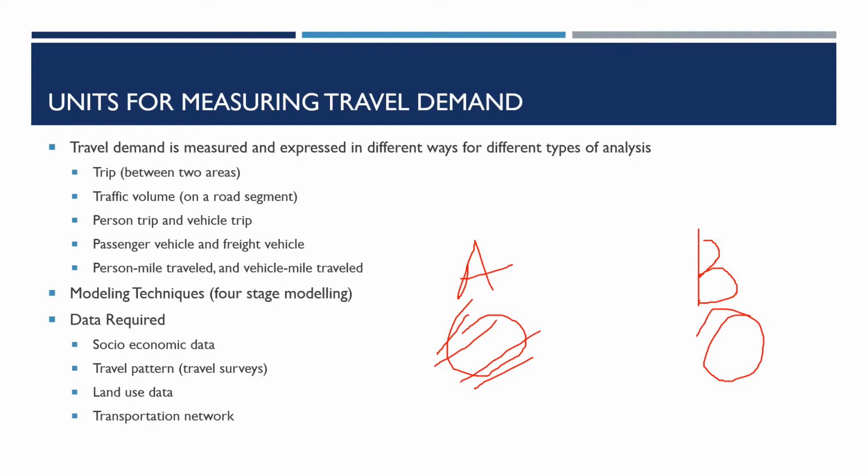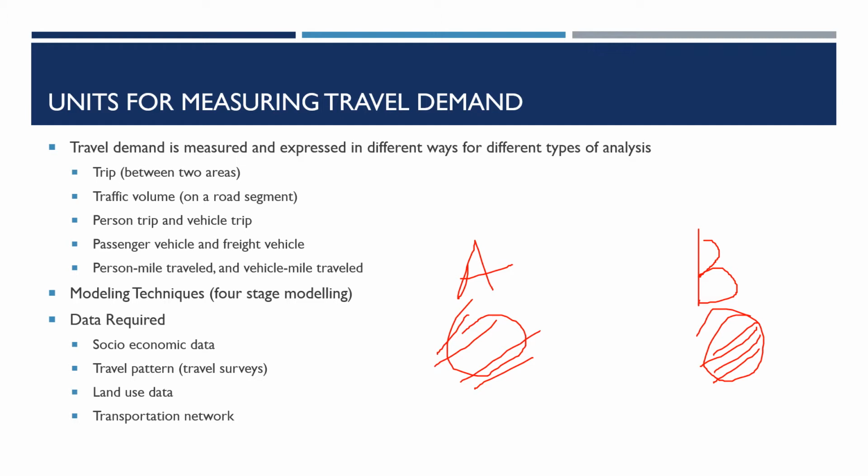Right now, what is the land use at A and at B, and in future how the land use is going to change. So we need to know the existing land use. We need to predict the land use because it always has influence on the trips. In future, because of the attractions at A, more trips may be generated from B to A. So it all affects the future travel prediction.